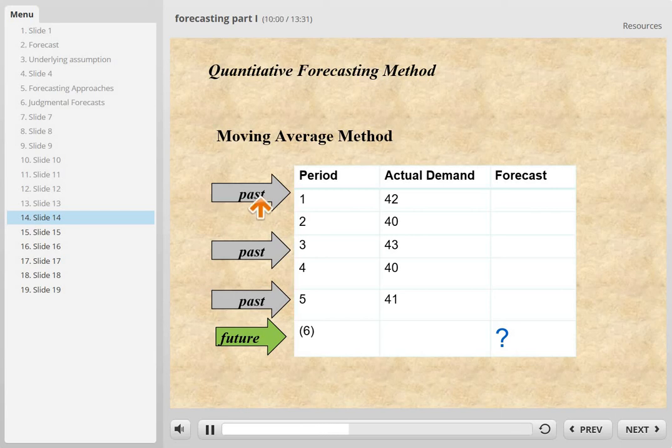We take the average of the sample mean, x bar, here. So we take the average of period 2, period 3, period 4, period 5, which are all the past. And that average gives us a number here, which is the grand average, which is 95.7. We want to know the demand for period 6, which is the future.